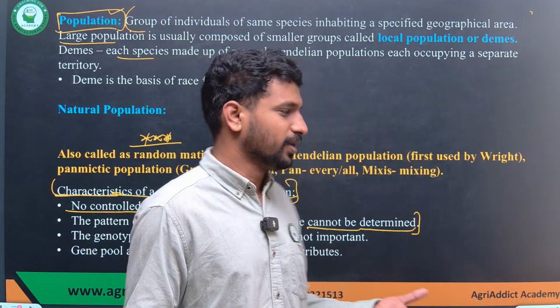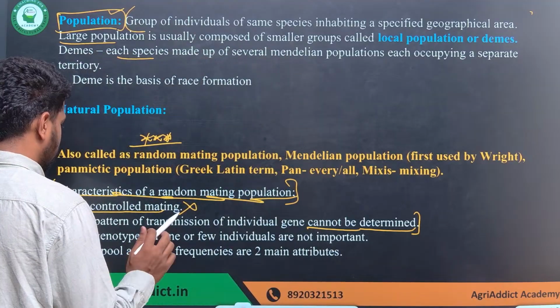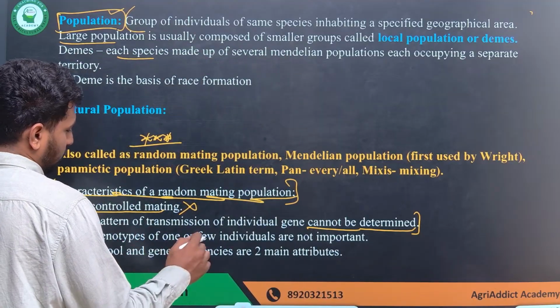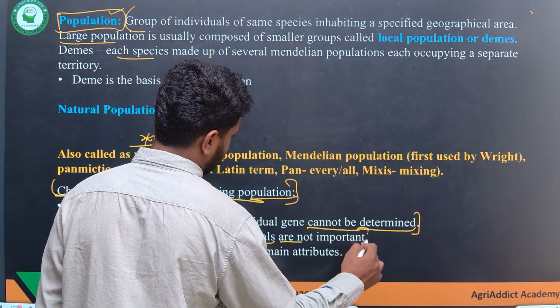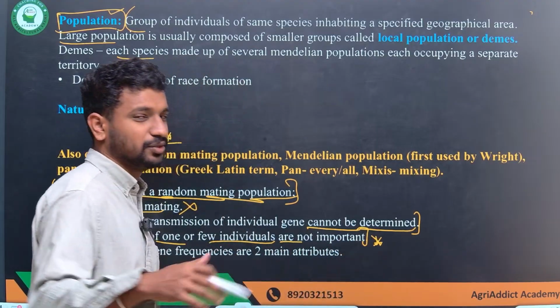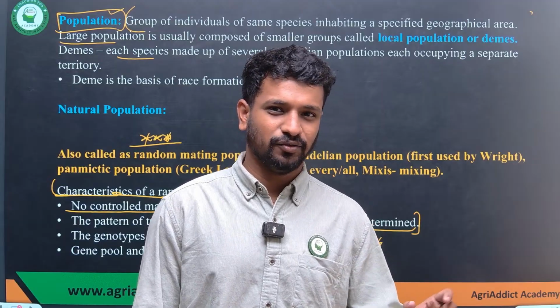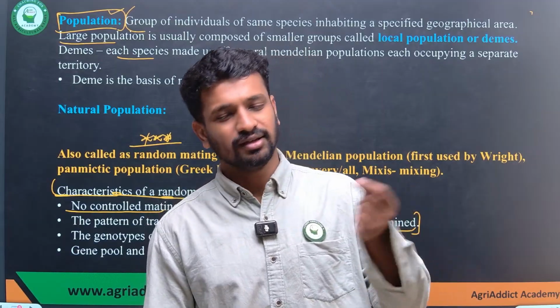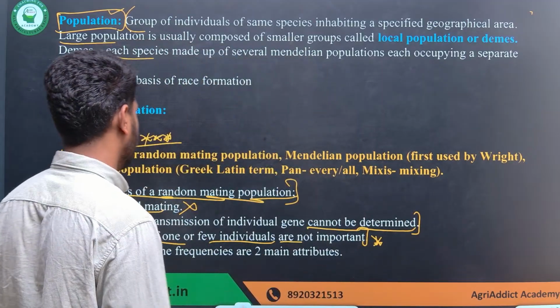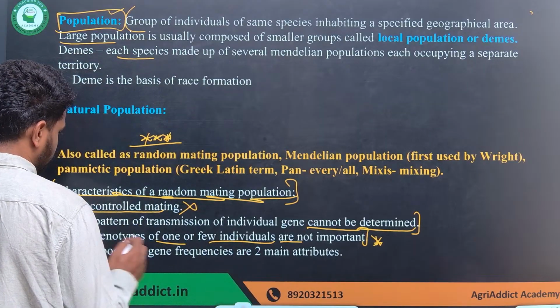Individual transmission cannot be tracked, and the genotype of one or a few individuals is not important, because we are studying the population as a whole.